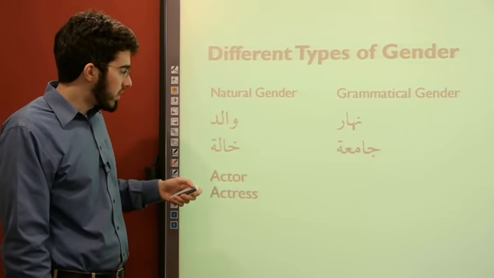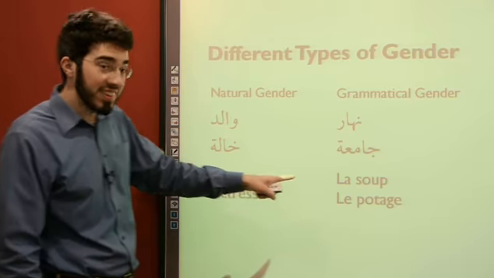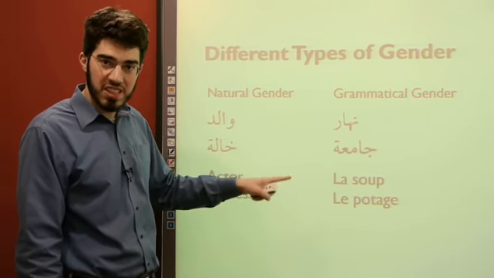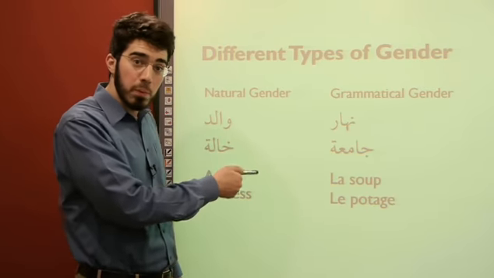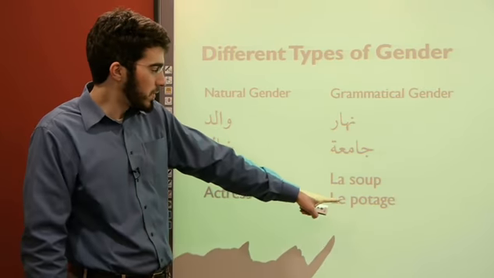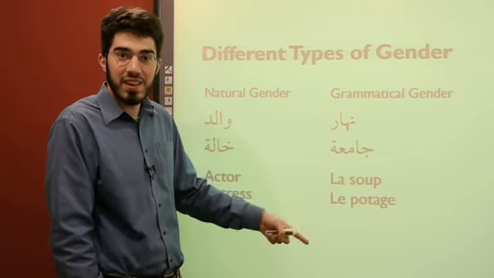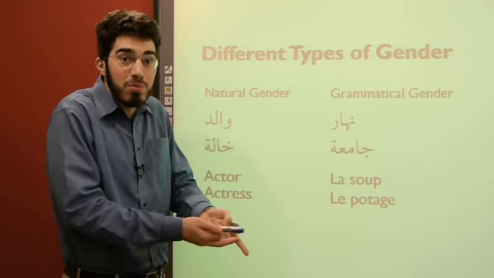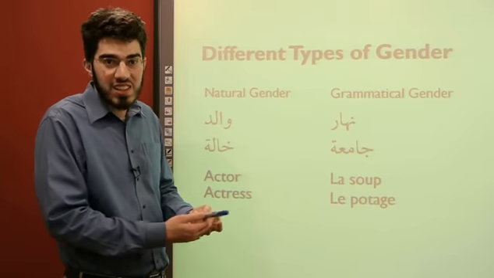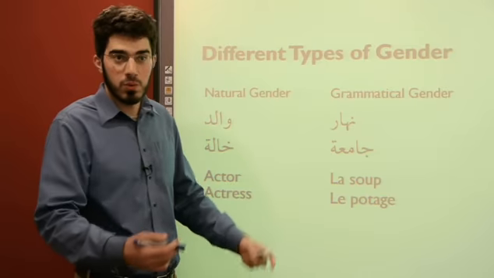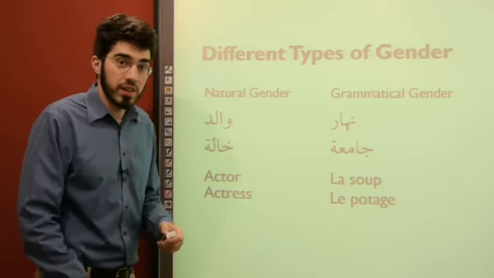What about grammatical gender? This is kind of a funny case. I don't know of any instances in English. Here's one from French. This is my particular favorite. La soupe and le potage. They mean the same thing. They're both soup. Why did the French make the first one feminine and the second one masculine? I have no idea. It's the same thing. But nonetheless, in the French language, you have to treat the first one as feminine and the second as masculine. And that's just the way it goes. All right. Let's take a look.